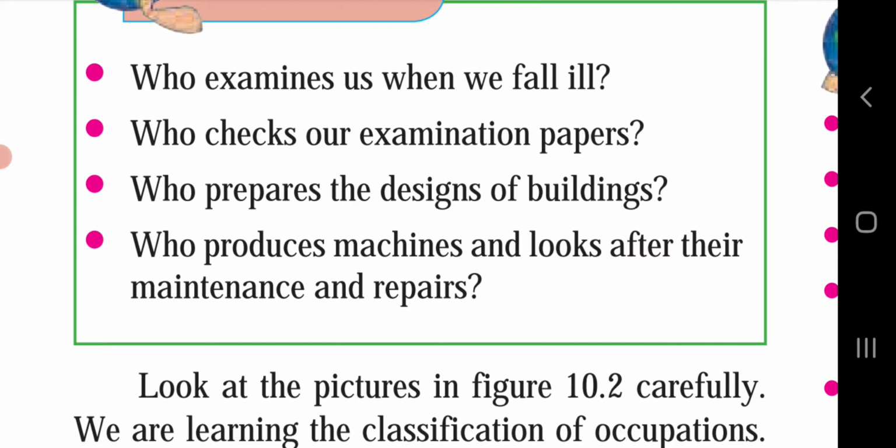Teacher checks the examination papers. Who prepares the design of a building? An architect will design the building. Who produces machines and looks after their maintenance and repairs? A mechanic or an engineer will produce the machines and will look after their maintenance and repairs.